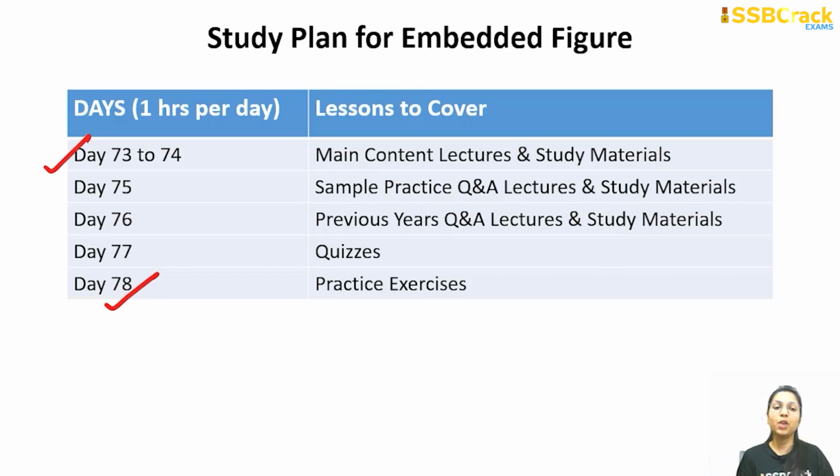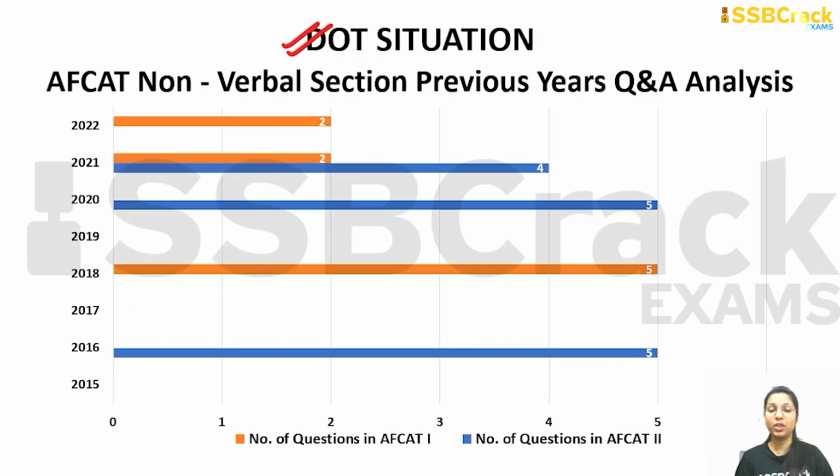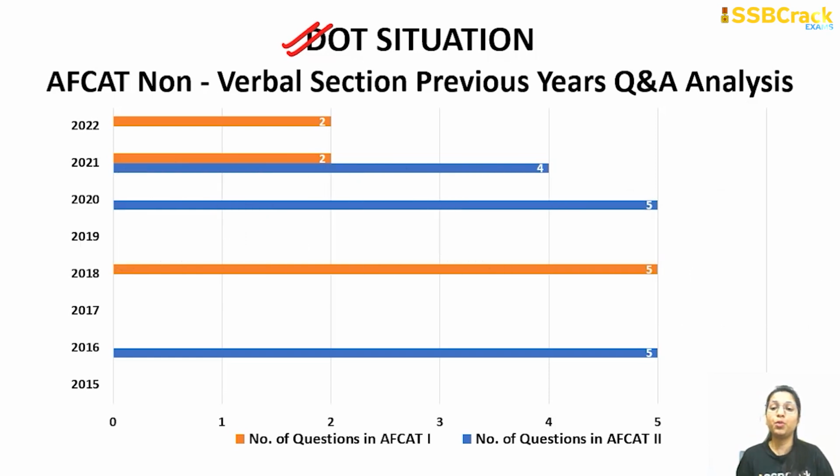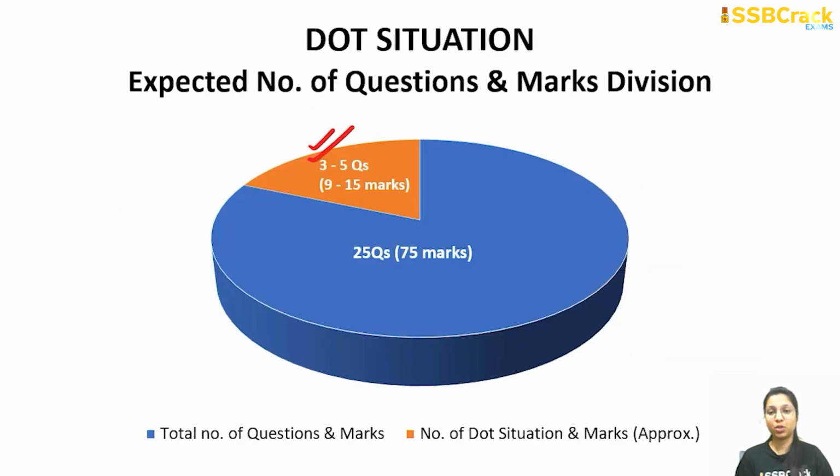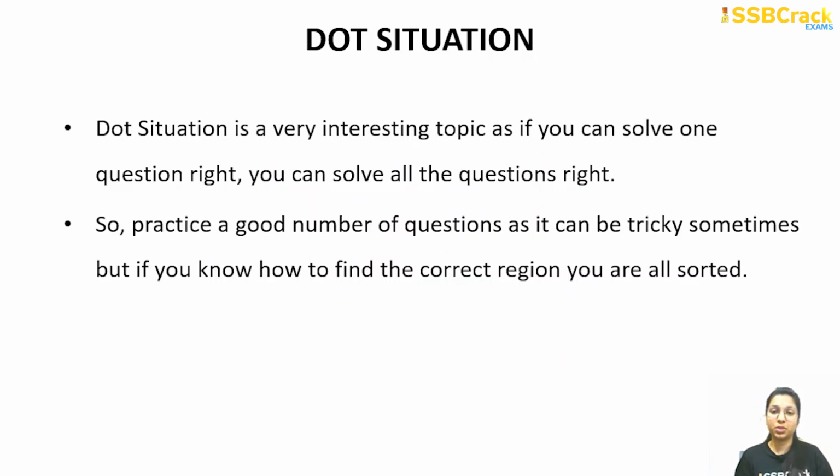Okay. Now the next topic is dot situation. Here you can see that this is not that consistent, but whenever questions were coming, mostly 5 questions were coming, and recently 2 to 3 questions are also coming. So in your upcoming exam you can easily get 3 to 5 questions from dot situation, which can give you around 9 to 15 marks. Okay, so what is dot situation? See, dot situation is a very interesting topic, because if you can solve one question right, you can solve all the questions right. That is the tip for dot situation.